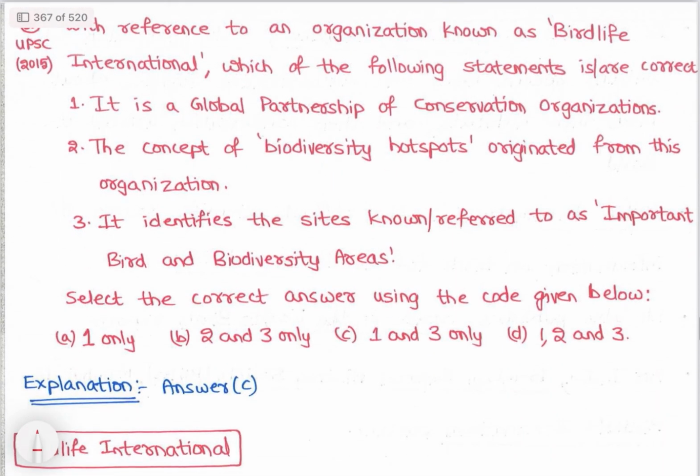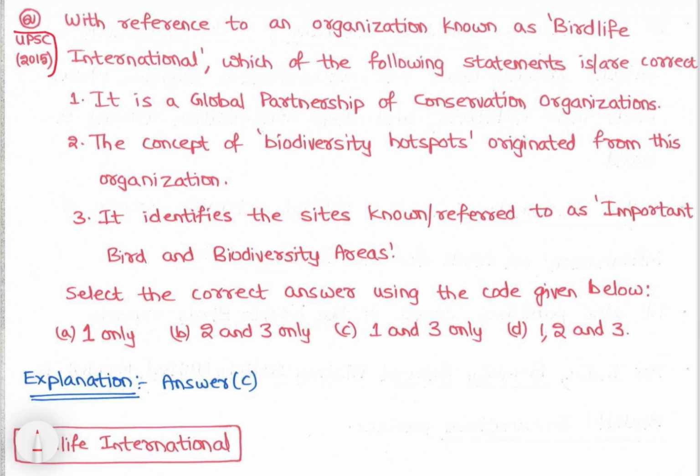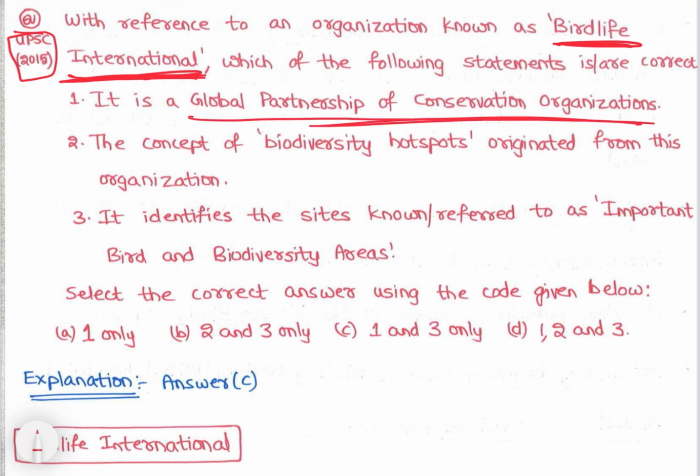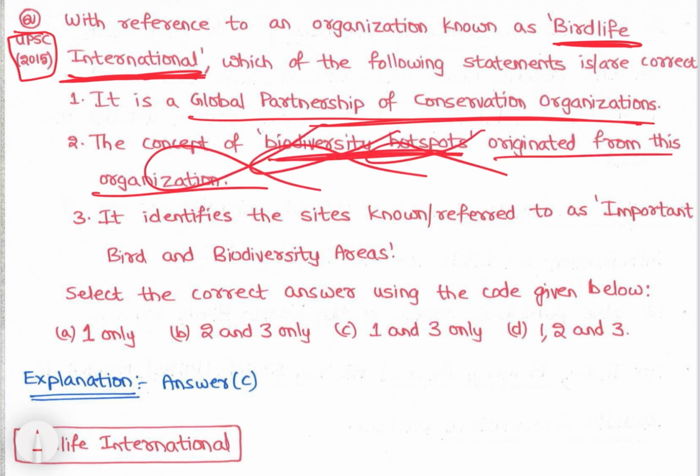Now let's see the next. See, this is a question asked in 2015, with respect to the organization known as BirdLife International. Again, we haven't covered BirdLife International, so I will cover it in this question, right? Which of the following statements is correct? It is a global partnership of conservation organizations. We will study the concept of biodiversity hotspots originated from this organization. No, biodiversity hotspot from Myers and biodiversity hotspot from CI, Conservation International, we have studied, right?